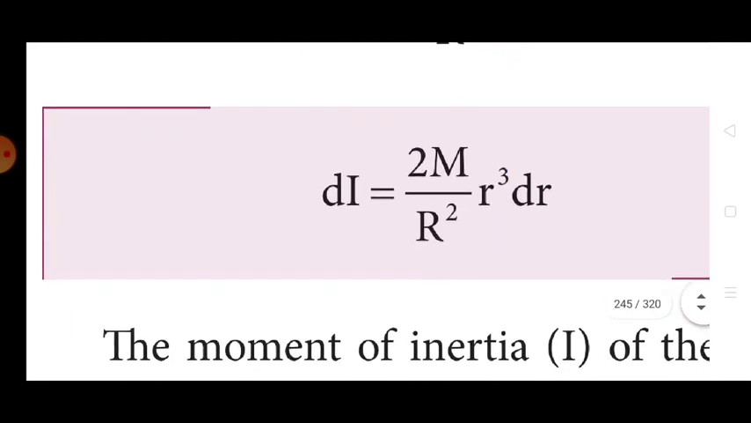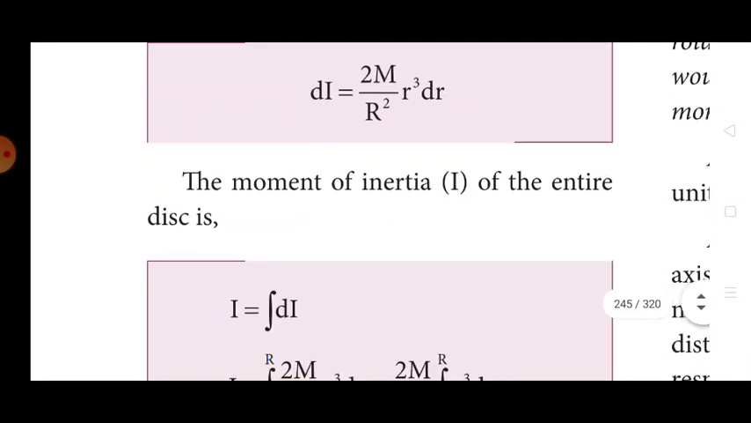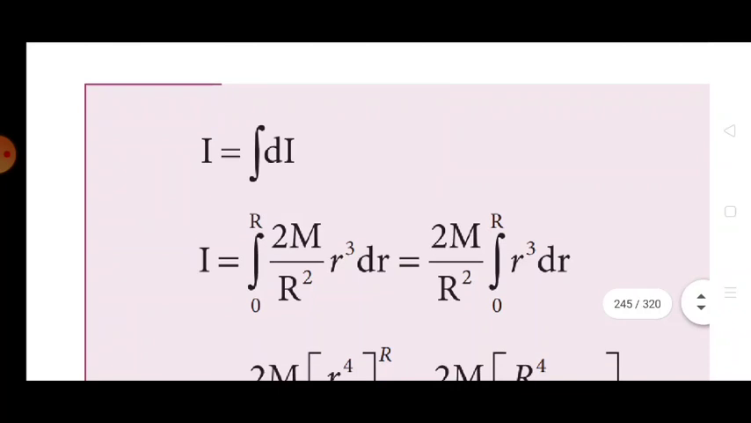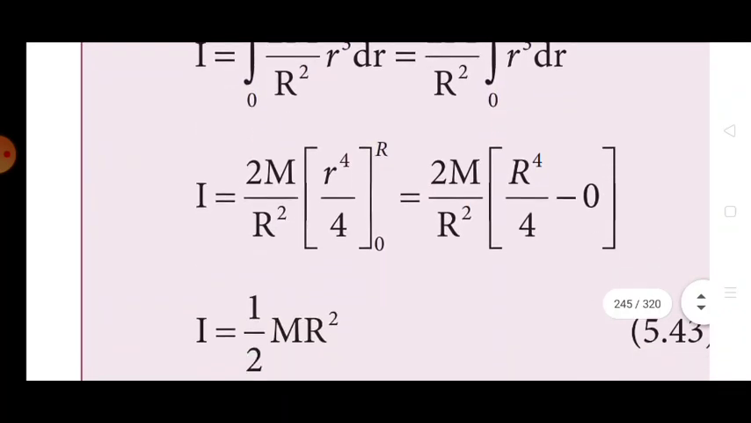The moment of inertia of the entire disk is I = integral of dI. So finally we will get the moment of inertia of the disk, I = half M R².